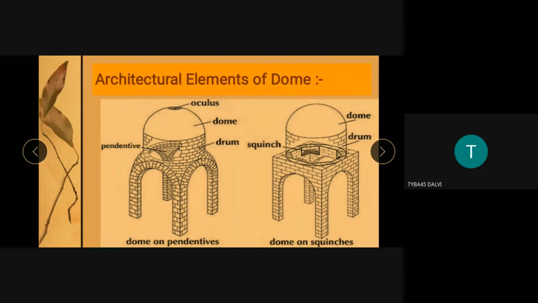So pendentives are concave shaped triangular sections that join the dome to the lower part, the arches. And there is another method also, the squinch. I told you about the squinch. Squinches are small arches. You can see the squinch. The squinch can also be used. So you can see that there are 1, 2, 3, 4. If you look at this entire structure, it is octagonal. So there are 8 squinches used. Okay, so these are the arches.